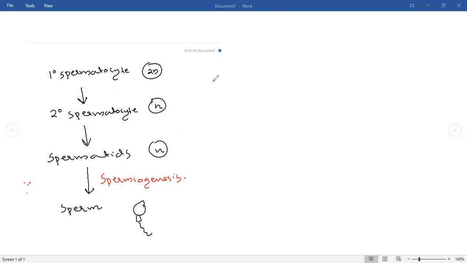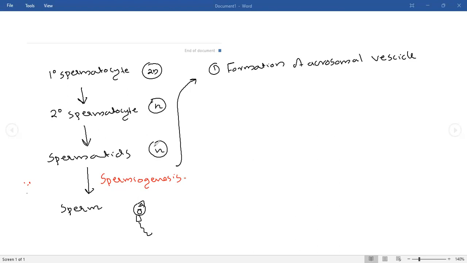The first event in spermiogenesis is the formation of the acrosomal vesicle.